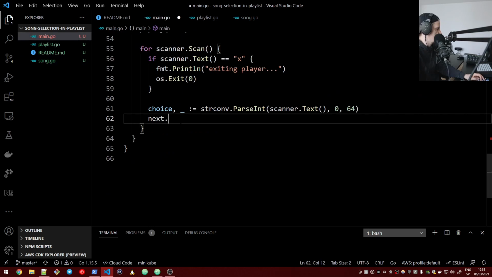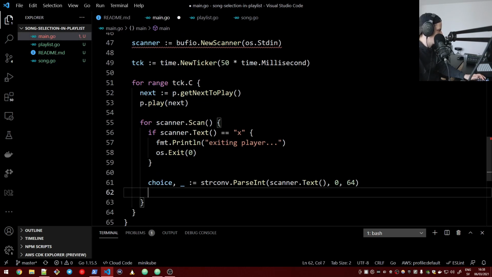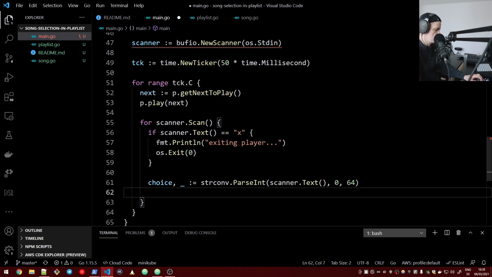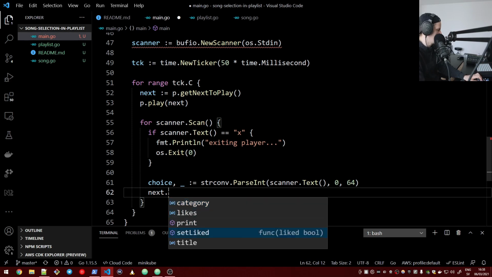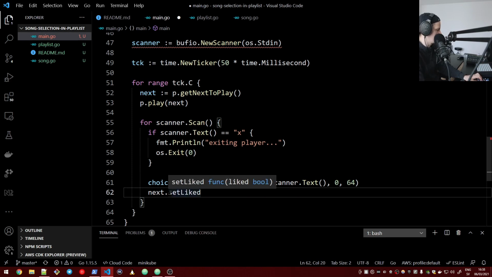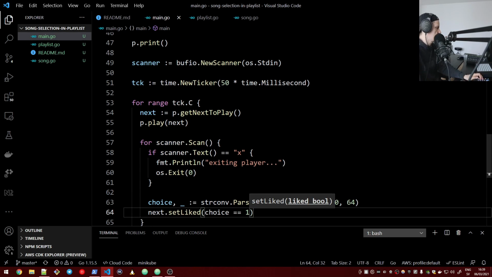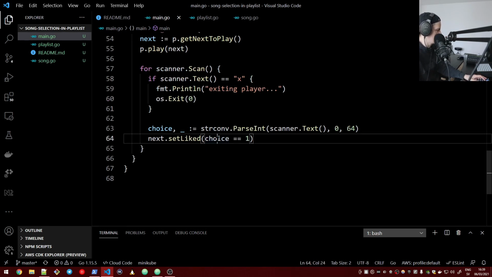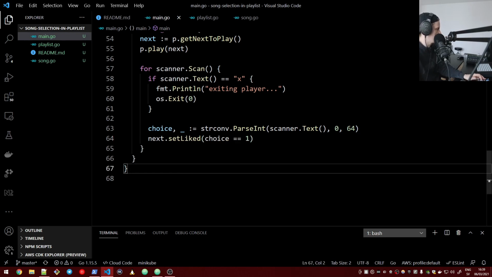So basically, this is currently playing from here. We started, the playlist is now playing the next song. So now this next song can receive the user's feedback. And then if it was liked, it means that choice was 1, right? As simple as that. If it was not liked, then this evaluates to false. Let's run our little program and see what happens with all this.